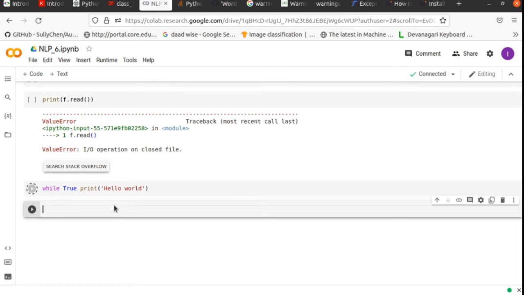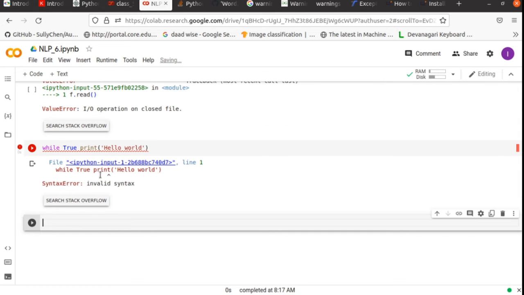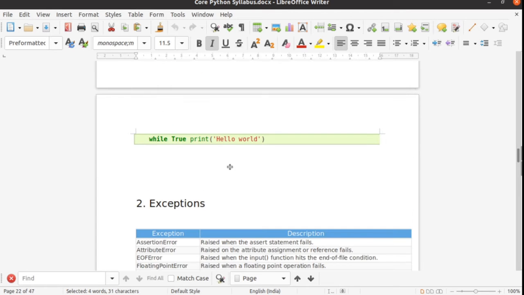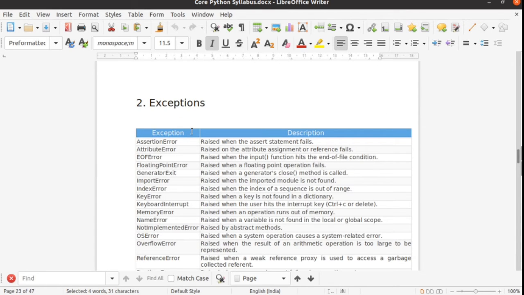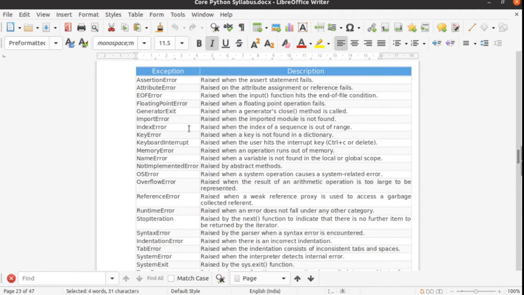After the first execution it will be quick, and then we got the same thing, invalid syntax. As seen earlier, we saw only three or four errors, but here is a list of errors.